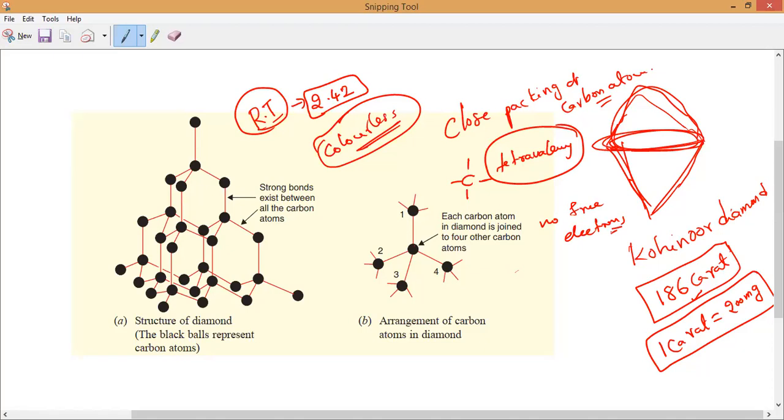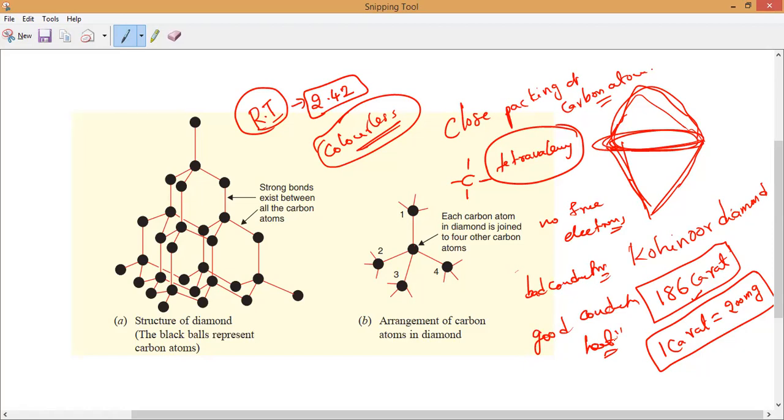That is why a diamond is a bad conductor of electricity and a good conductor of heat. Are you clear? So different physical properties, but the same chemical properties. It is a good conductor of heat, but an insulator of electricity.